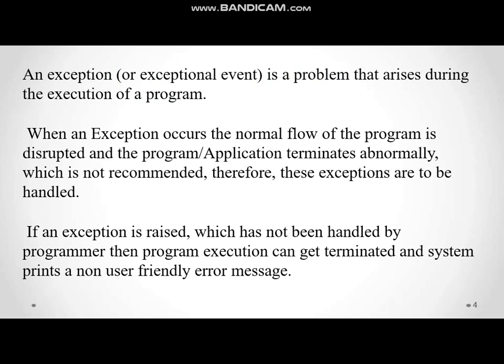An exception is a problem that arises during the execution of a program. When an exception occurs, the normal flow of a program is disturbed and the program or application terminates abnormally, which is not recommended. Therefore, these exceptions are to be handled. If an exception is raised which has not been handled by the programmer, then the program can get terminated and the system prints a non-user friendly error message.